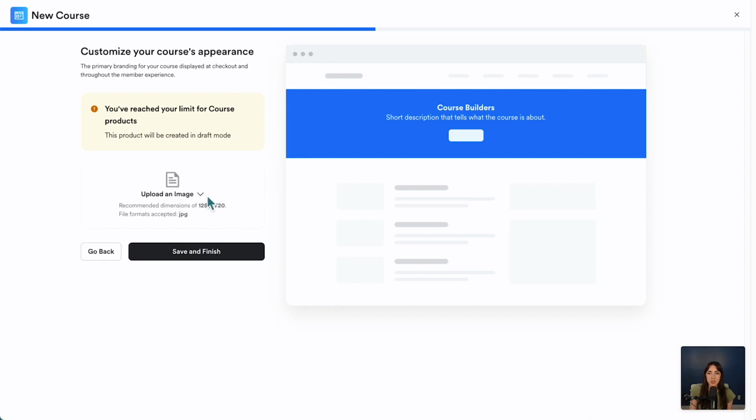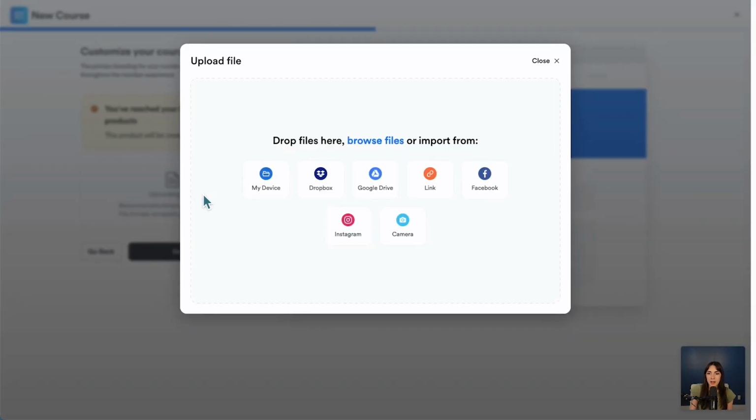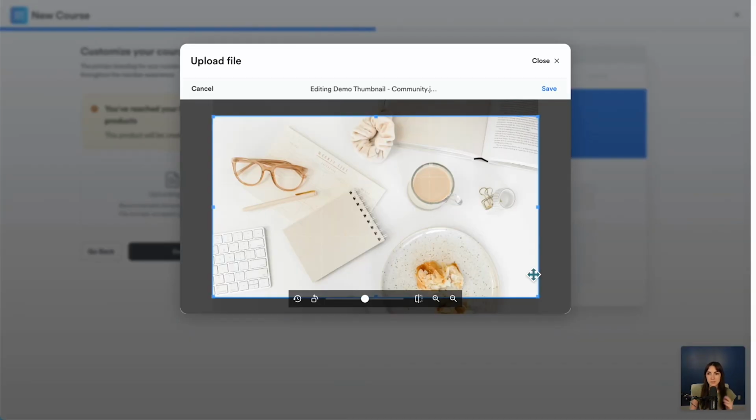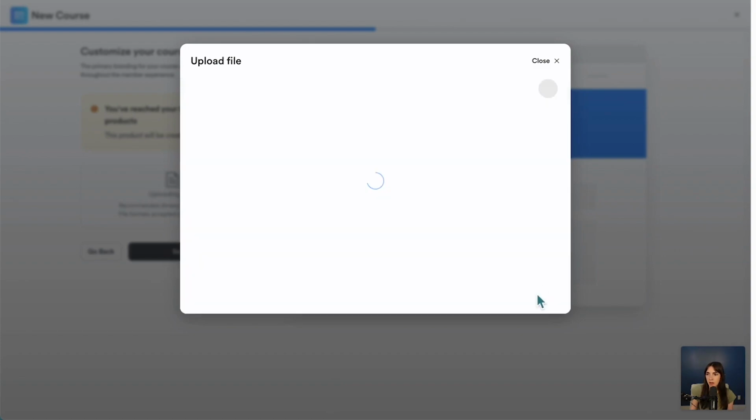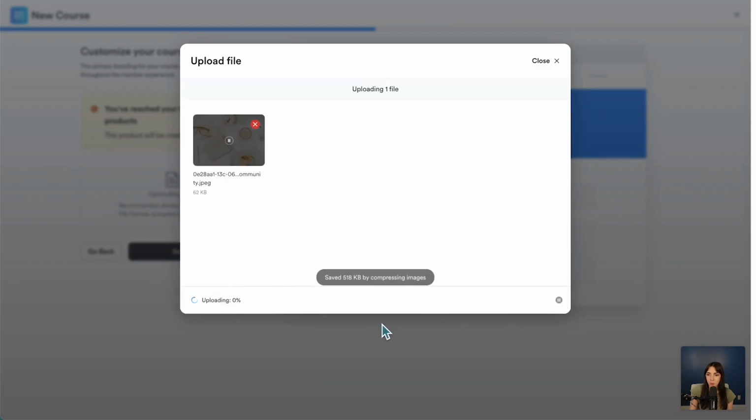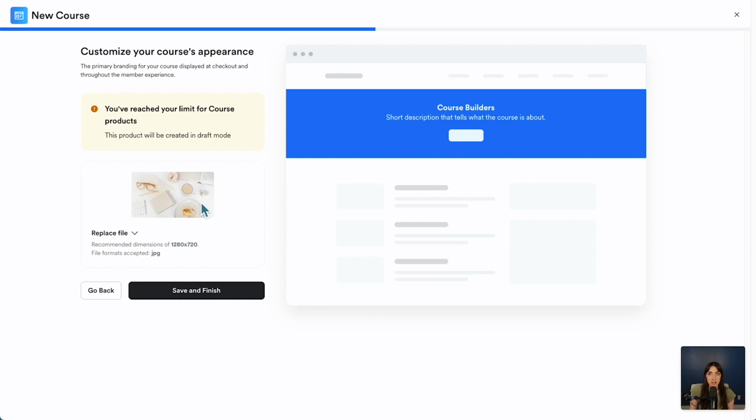Here on the next page, you can upload an image, which would be the course thumbnail. So I'm going to go ahead and just find one from my device. Here is a stock image. I'm going to go ahead and save this and upload one file. And you can always change this later. The title, the thumbnail, none of these decisions are permanent. So let's click Save and Finish.